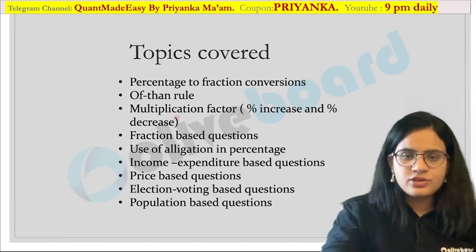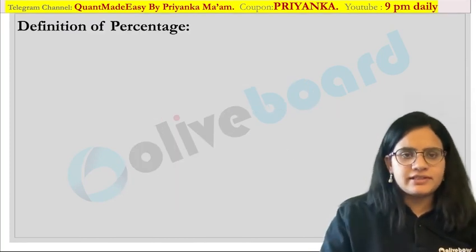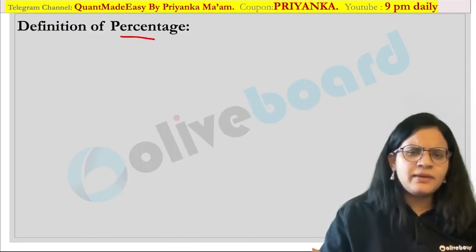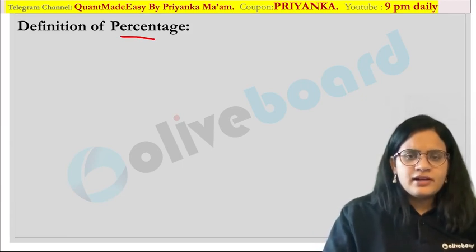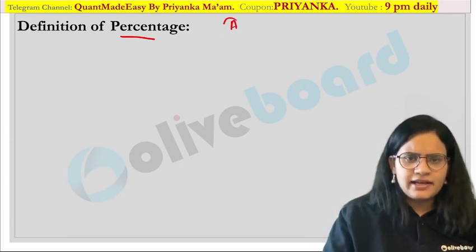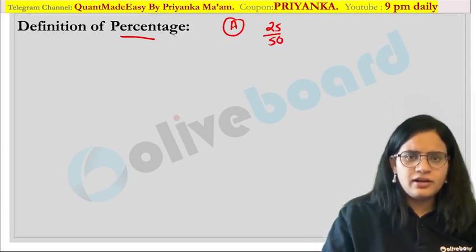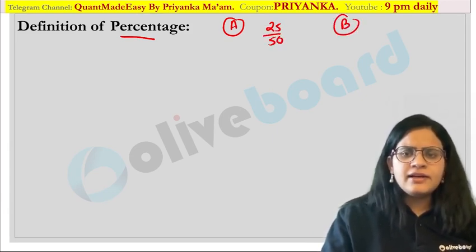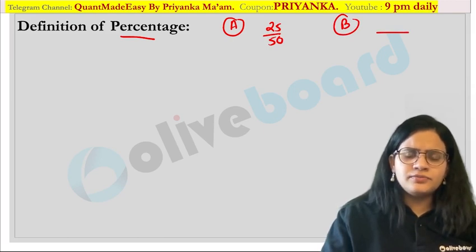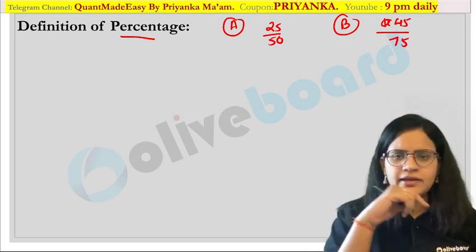So let us begin this topic with the definition of a percentage. Let me give you a simple example. Suppose there is person A, who is scoring 25 marks out of 50, and there is person B, who is getting 45 marks out of 75. Let me give you these values.